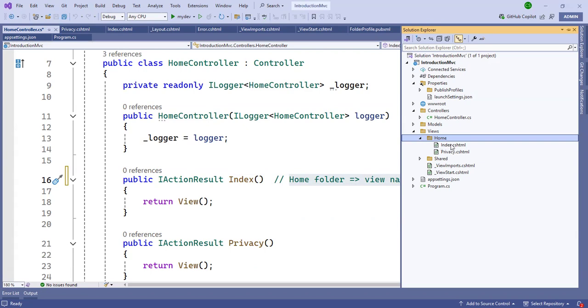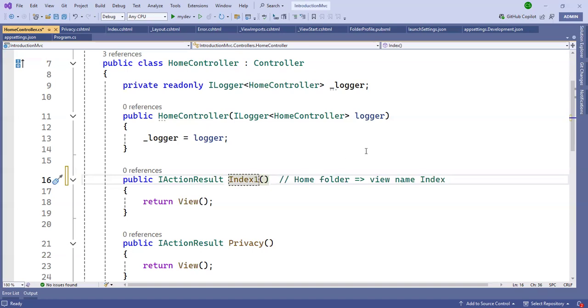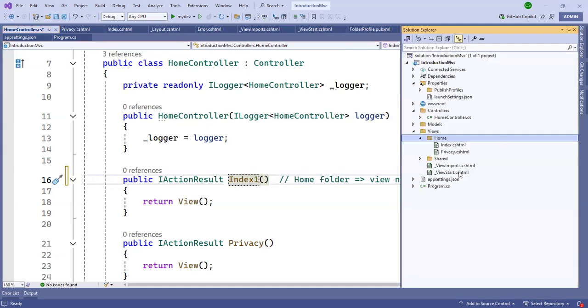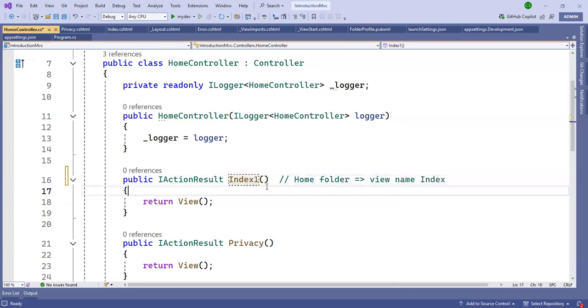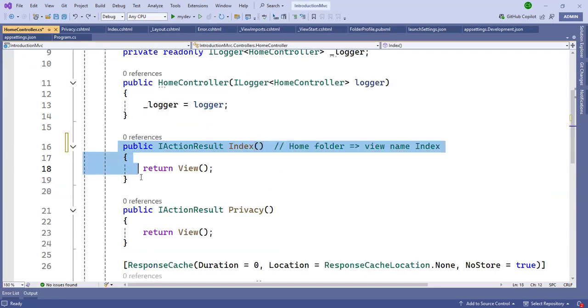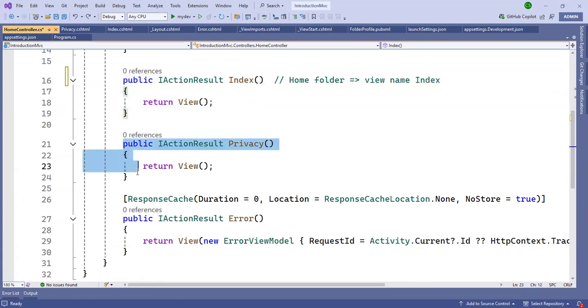This is an action method, Index. Suppose that you change the name in one place, then you must change the name in the other also, for example Index1. Otherwise, it will not be called. So the action is the same on both sides. This is an error.